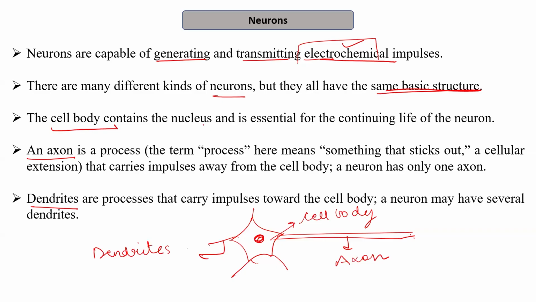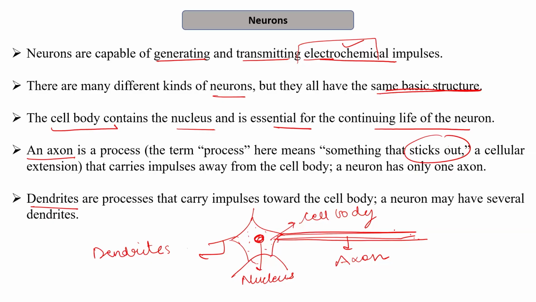The cell body contains the nucleus and it is essential for continuing the life of the neuron. It mainly consists of the cytoplasm, and most of the cytoplasm is concentrated within the cell body. An axon is a process. Why have we used the term process here? The process here means something that comes out or sticks out of a cellular extension. So it is a stick-like structure that protrudes out of the cell.